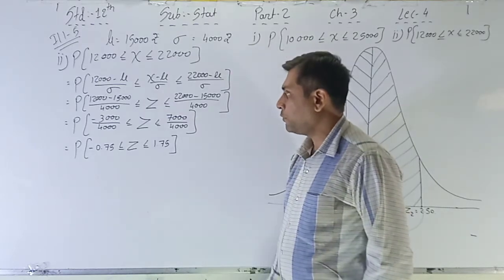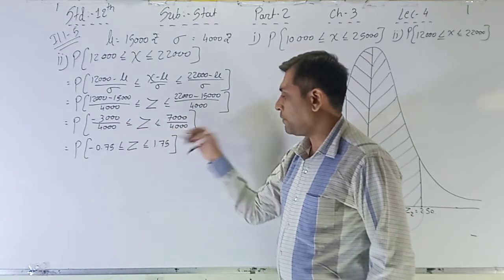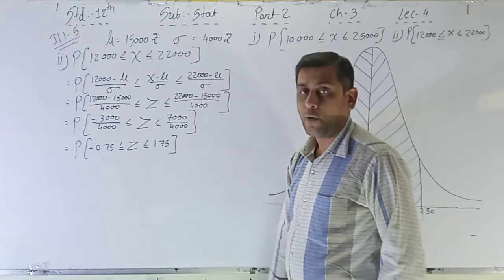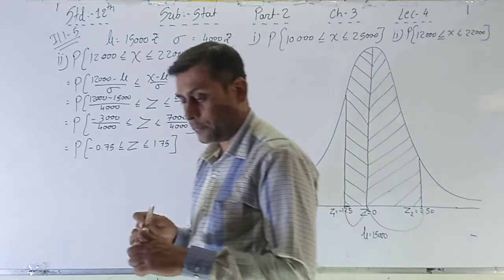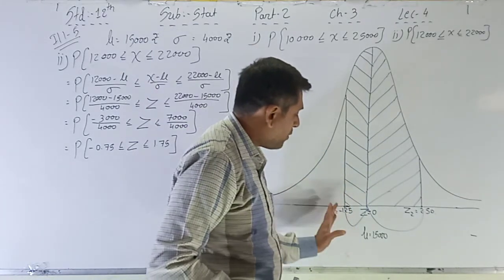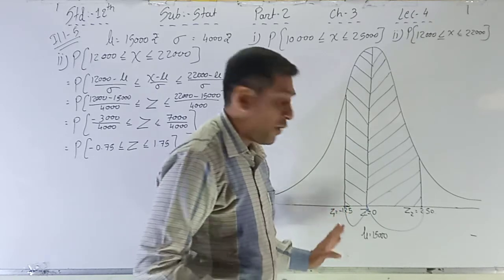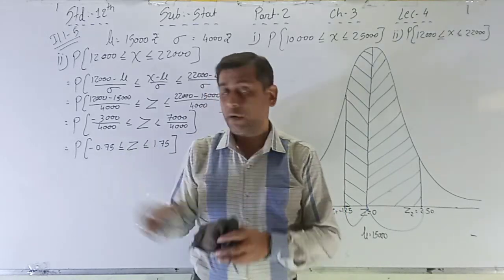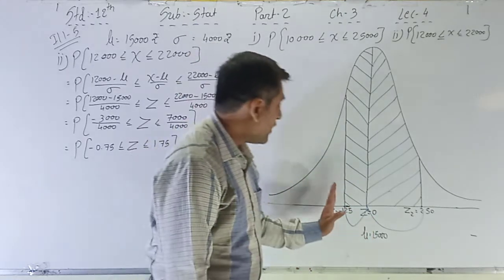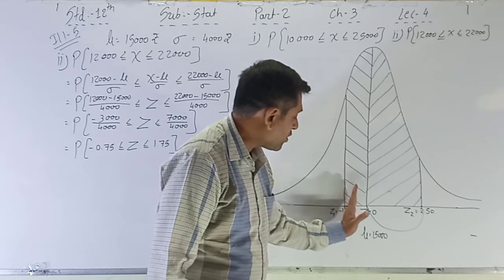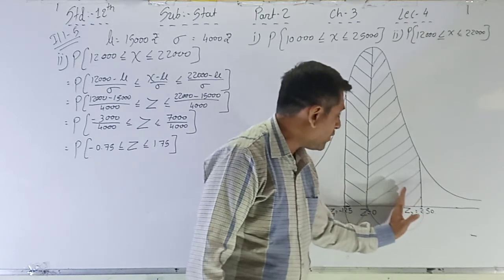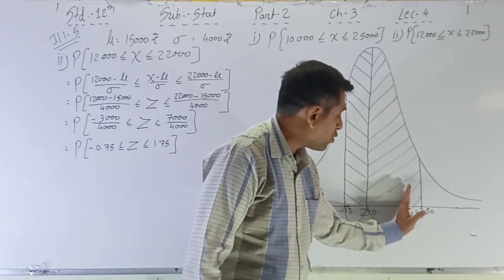This is the value. Divide it in your calculator. Minus 0.75 to 1.75, just the same. Here the minus 0.75 is nearest to 0, and 1.75 is also nearest to 0.